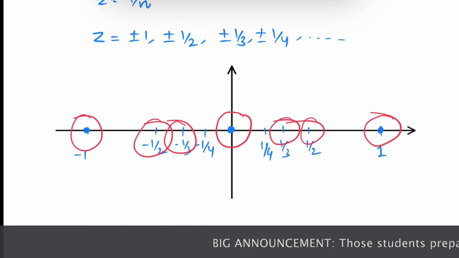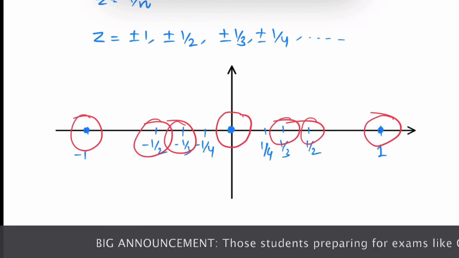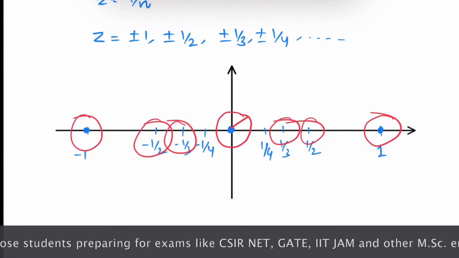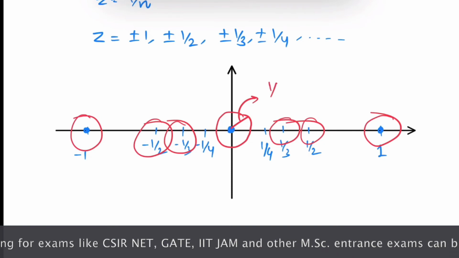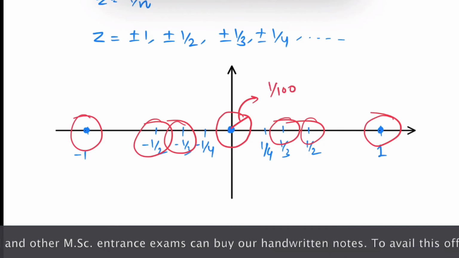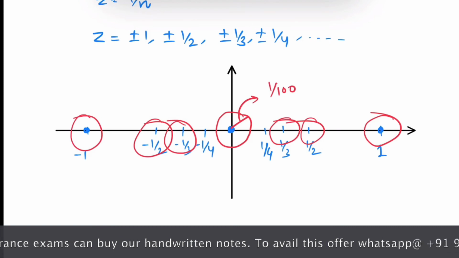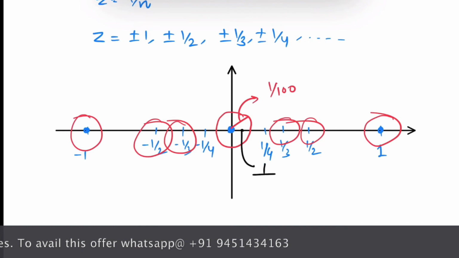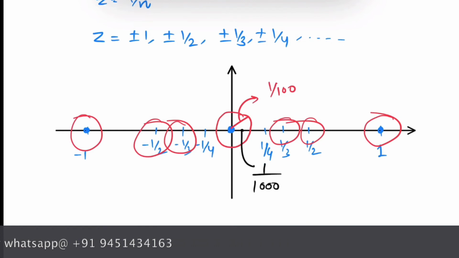Because suppose we construct a neighborhood of radius as small as possible, suppose the radius of this neighborhood is 1 over 100. Then inside this neighborhood there exists another singularity, 1 over 1000.